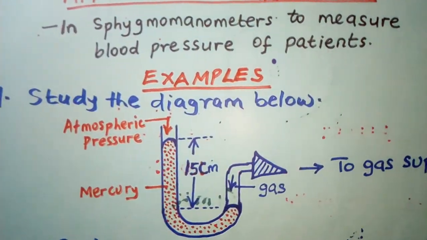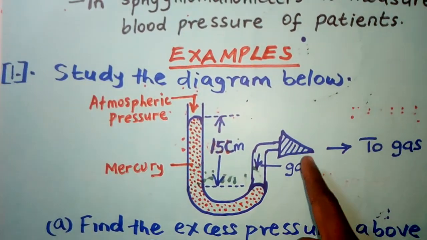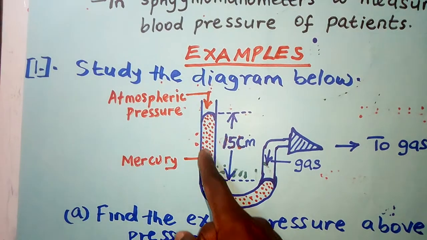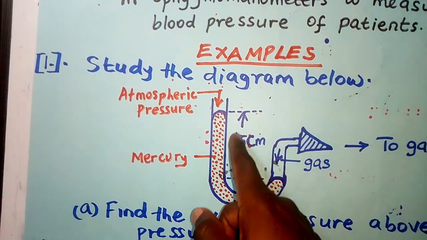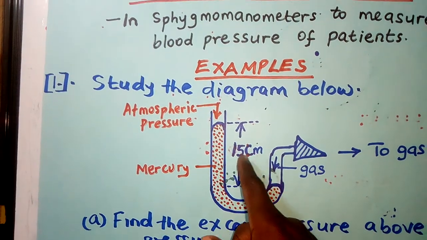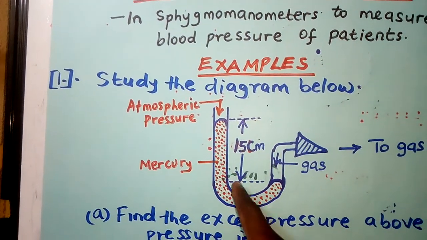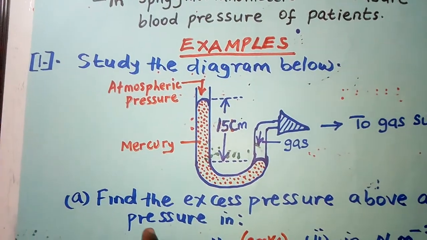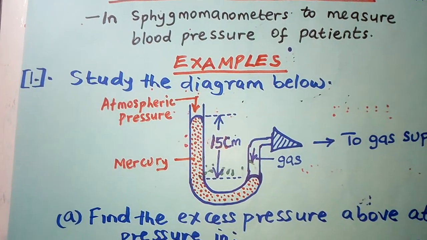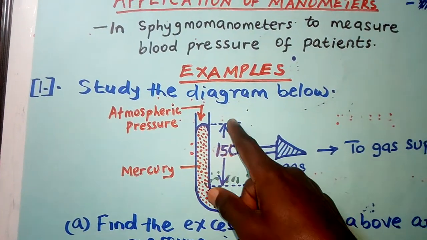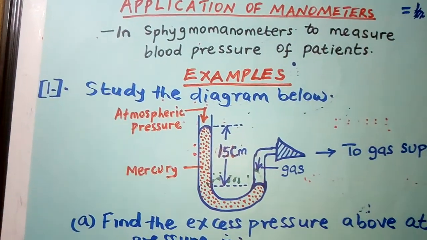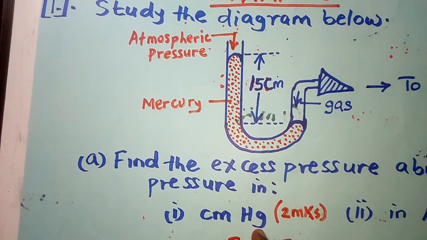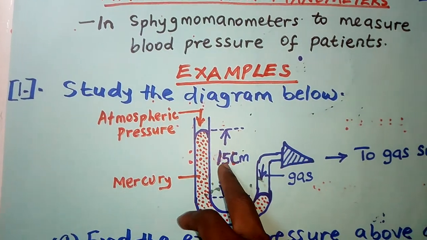Examples. Study the diagram below. This is connected to the gas supply. When the gas comes, it presses this part down and this part goes up. From here up to here is a distance of 15 centimeters, so the smaller h is 15 centimeters. The first question is: find the excess pressure above the atmospheric pressure. I told you that the excess pressure is the same as the pressure due to the liquid column. Remember, the examiner wants the answer in centimeters of mercury, and these are also centimeters, so you just put this as the answer.